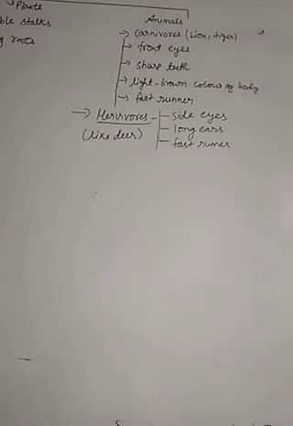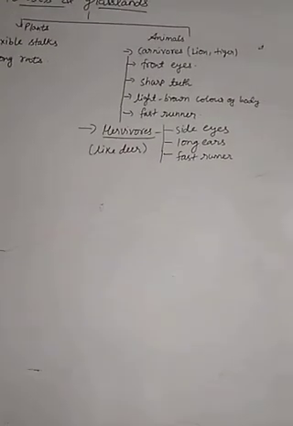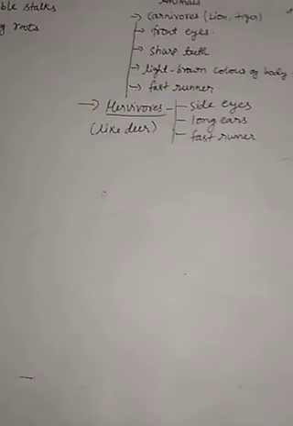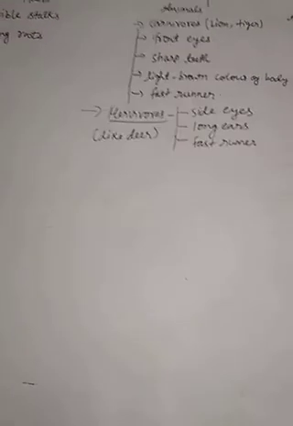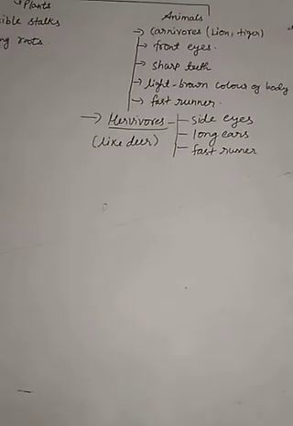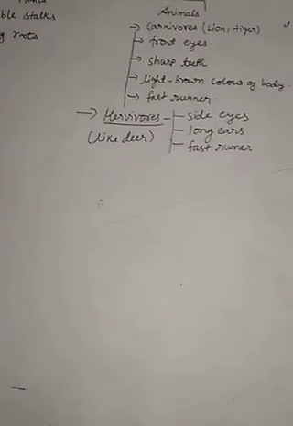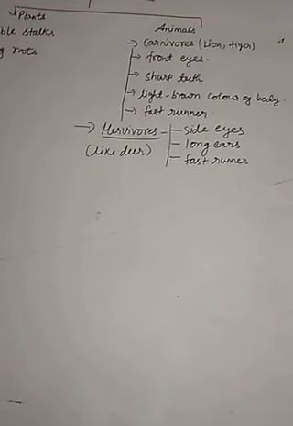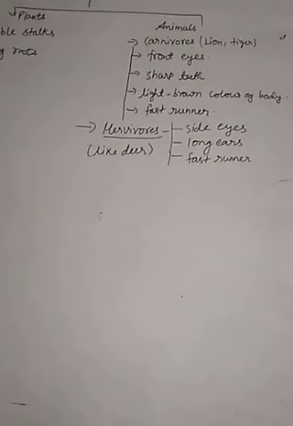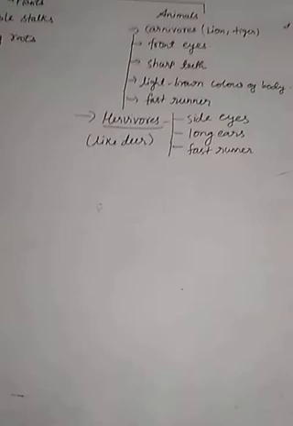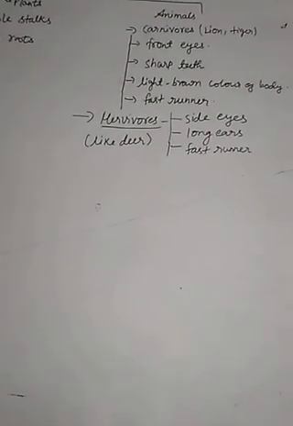So let's know what adaptation features these animals have. Children, these animals have their eyes in front that help them to see their prey like deer from a very great distance. They have very sharp teeth and long claws in their front legs to catch and tear the flesh of their prey. Their claws are very strong.